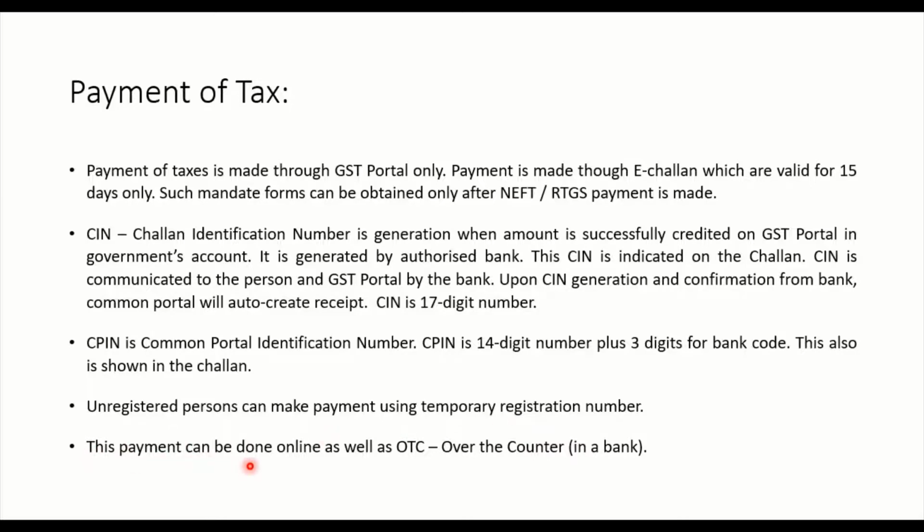This payment can be done online as well as OTC. How can you make the payment? You can make the payment through NEFT or RTGS or bank account transfer, or even OTC, that is, over the counter in a bank you can pay. But this OTC payment can be made only up to 10,000 rupees. All these things are there in the slides to come. We will see everything in detail. This was just the introduction.